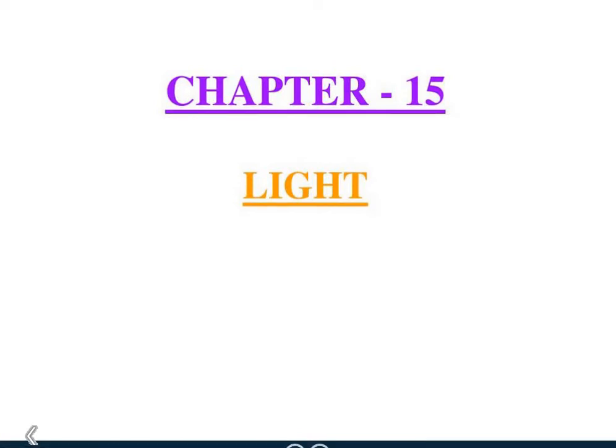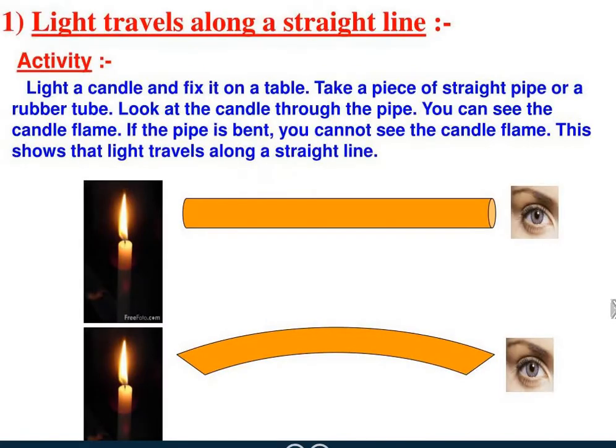So let us start with rectilinear propagation of light. Light travels along a straight line. Generally, light travels in a straight line in a uniform transparent medium or in vacuum. This mode of propagation of light is called rectilinear propagation of light. Now let us understand this.